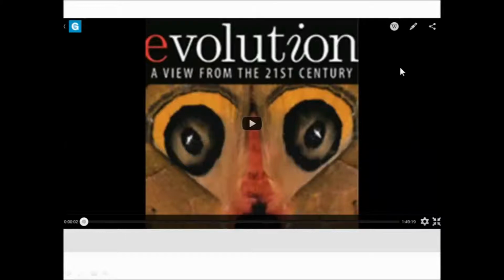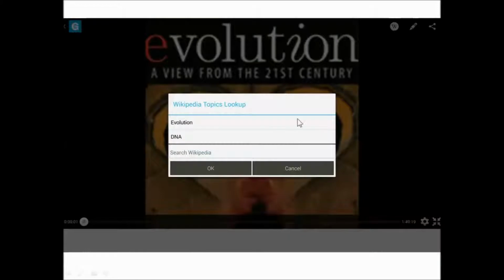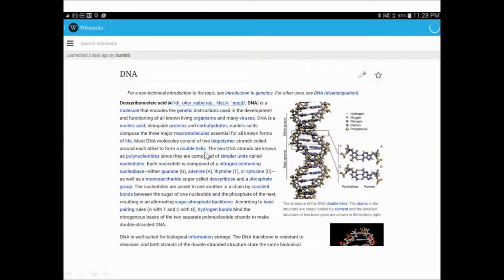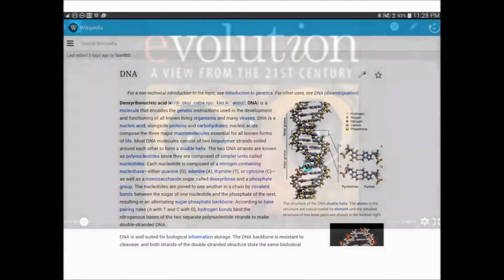As a self-directed learner, you might want more information on a term as it goes by. So let's say I click on the Wikipedia entry, and look what comes up. Some suggested searches, as well as the ability to type in right here. I can type in a specific search term. So I say, well, I want to know more about the formal definition of DNA. So I click on it, and up comes a lovely page from Wikipedia with lots of details and formal background on what DNA is all about.